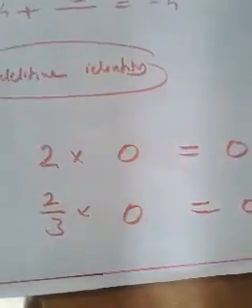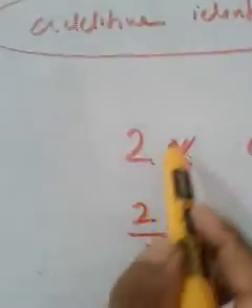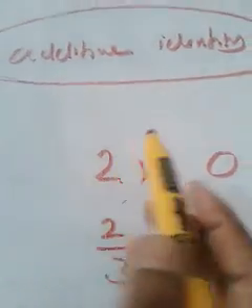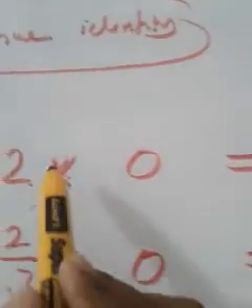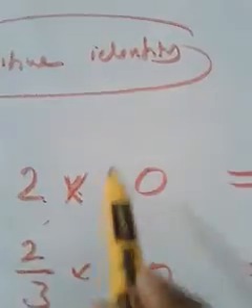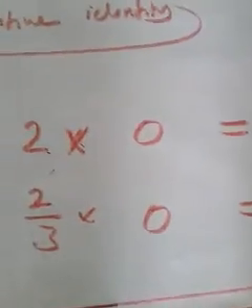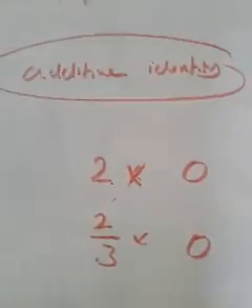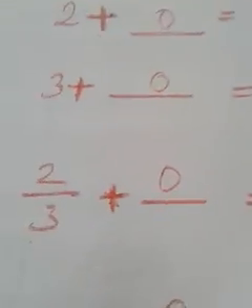The answer is 0. Why? Because here the operation is multiplication. When you multiply 0 with any number, we will get the result as 0. It can be a king, it can be a queen, it can be a very poor man, whatever it is. When you multiply that thing with 0, not add, when you multiply, we will get the result as 0. This is an extra detail for you. I know that you know this, but you can consider this as a recalling. But when you add 0 with any number, we will get the same number. That is the difference between addition and multiplication in the case of 0, and you may have understood it well, isn't it?